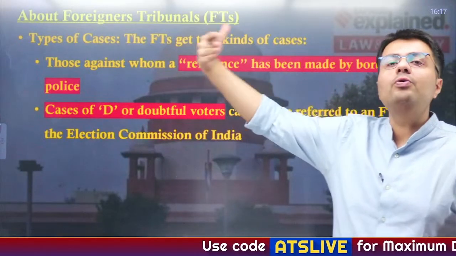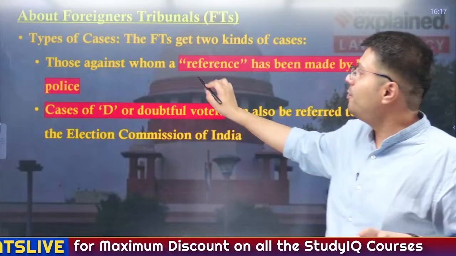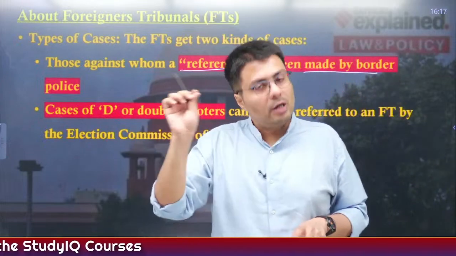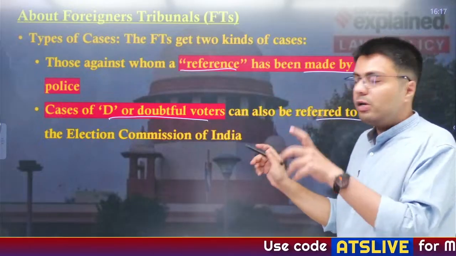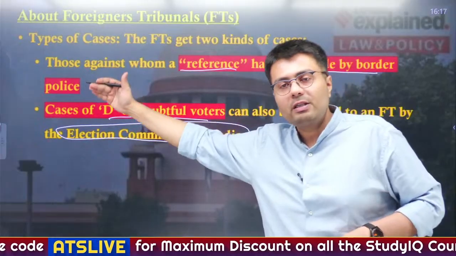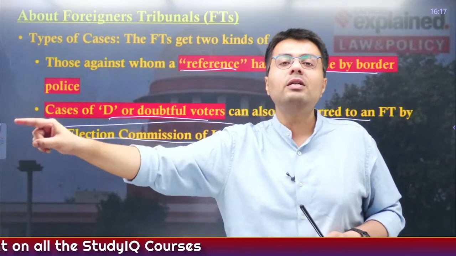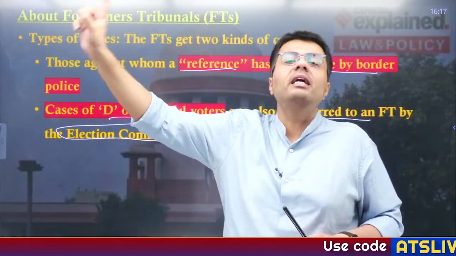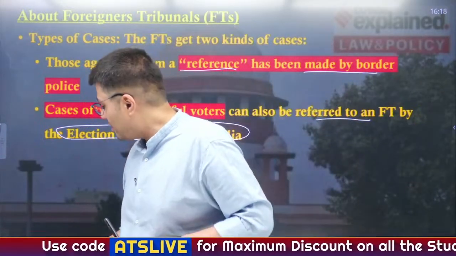Now, who are referred to the foreigner tribunal? There are two cases in which people are referred. First, a reference needs to be made by the border police. This is a special police force operative in Assam. And also the cases of doubtful voters can be referred to this foreigner tribunal by the Election Commission of India. So these two agencies, the Border Police of Assam and the Election Commission of India, have the power to recommend, to say that, see, this person has not been able to certify his citizenship of India, so please take his case and declare him as an illegal immigrant. These kinds of cases are sent for the consideration of the foreigner tribunal.